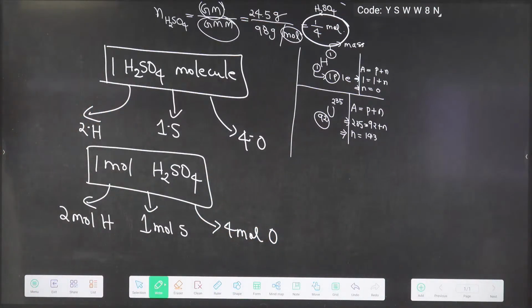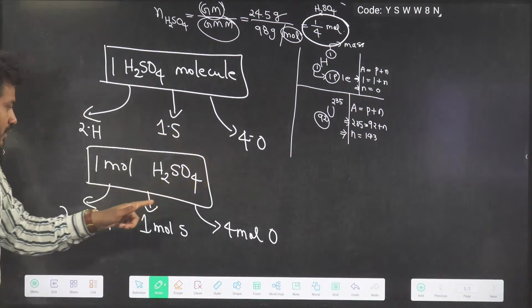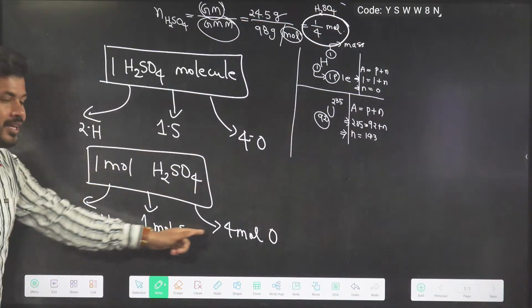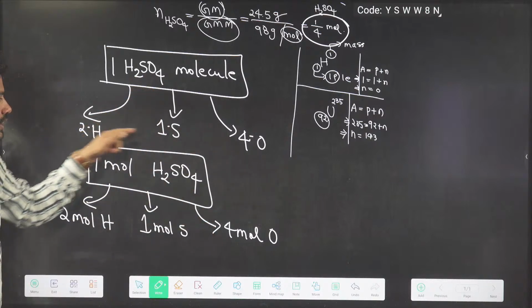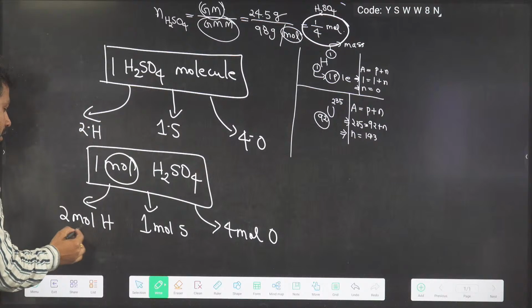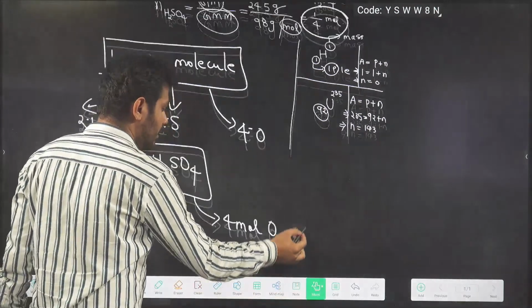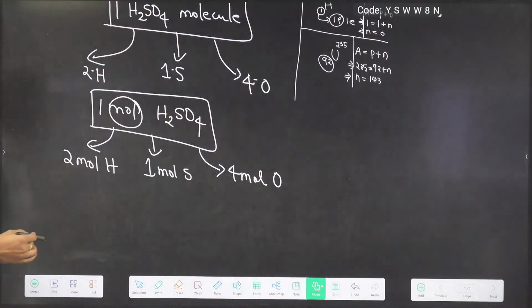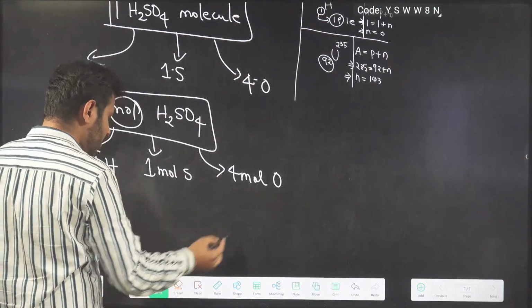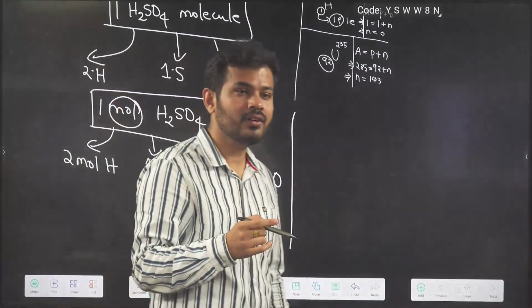Are you getting my point? 1 molecule has these many atoms; 1 mole has these many moles of these atoms. But do we have 1 mole of H2SO4 in the question? No.